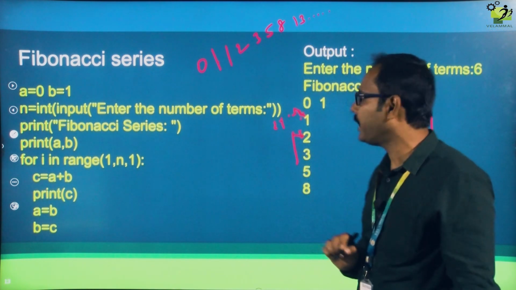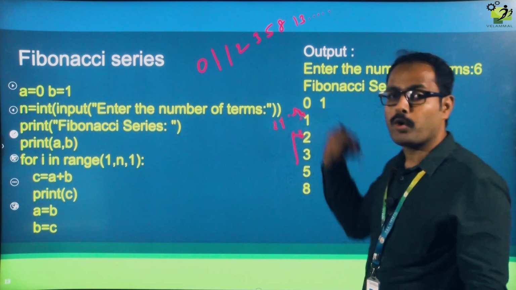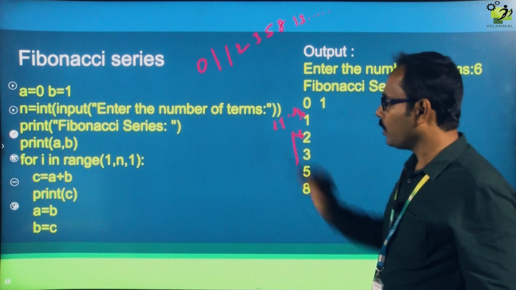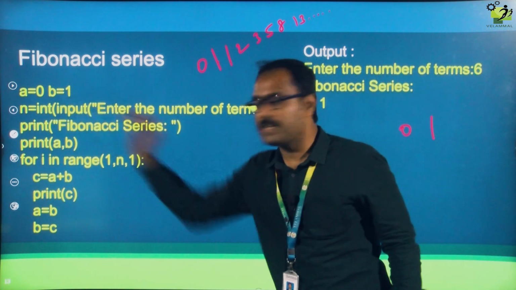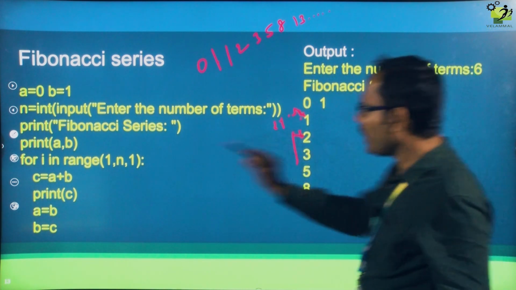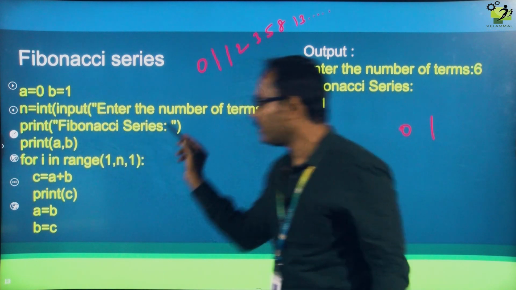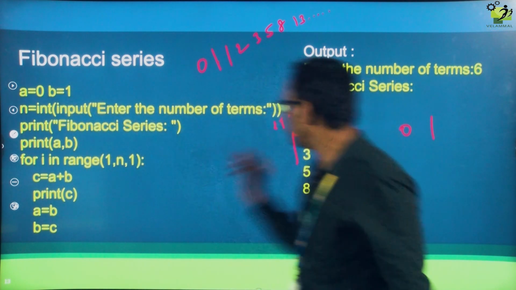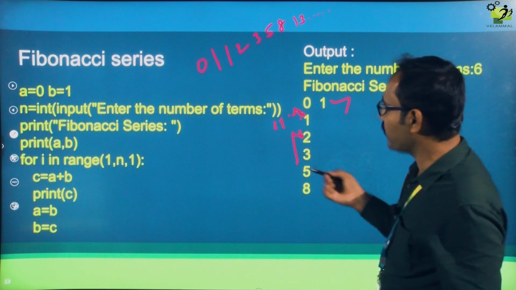How do you want to generate your Fibonacci series? Suppose what is my input, what is going to be my output? Okay, so you know that the input is a number, so that's why the integer data type is given. Initially I want to print a comma b. I am setting the a value to 0 and the b value to 1, that is what gets printed.